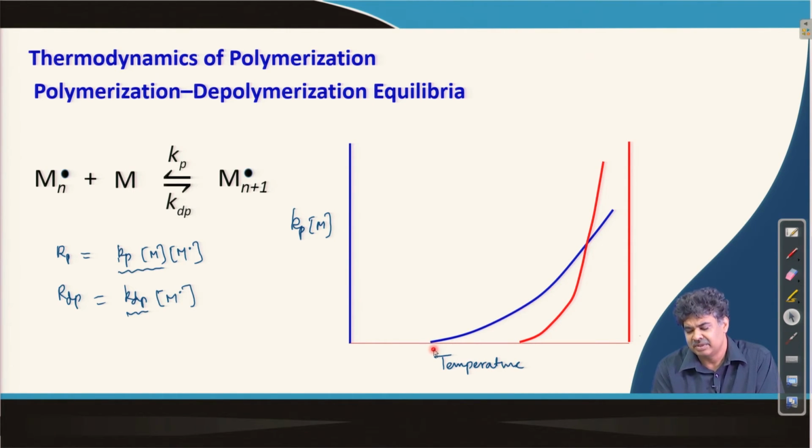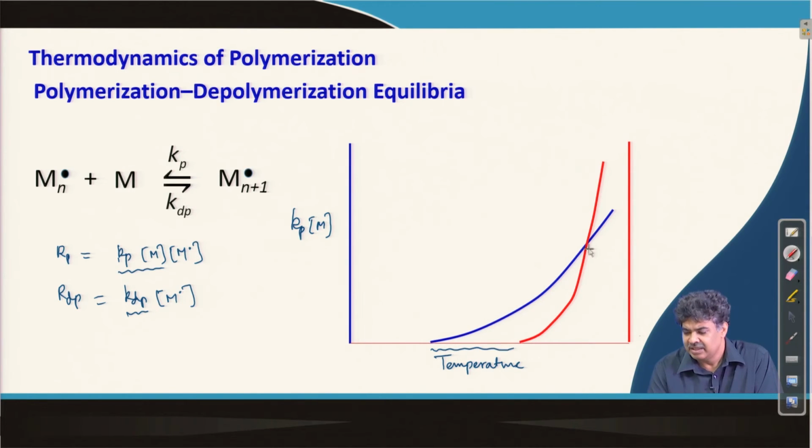So, if we do a reaction in this part, we have a negligible amount of reverse reaction or depolymerization reaction; only the forward reaction, the polymerization reaction, is happening.